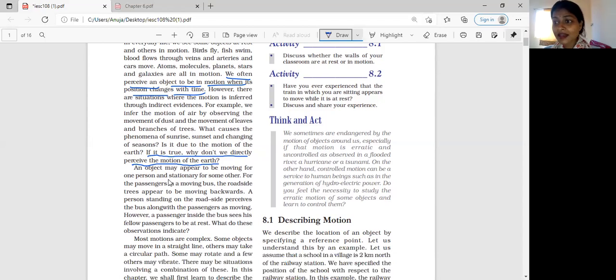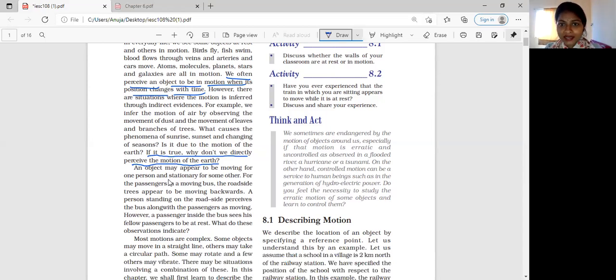The friend sitting behind you perceives you as at rest, because here the frame of reference is the bicycle, and you both are moving with the same bicycle. So you see your friend is at rest, but you see the trees and other things on the road passing in the opposite direction, because here the frame of reference is you, and you are moving. So that's why you see those things in motion.